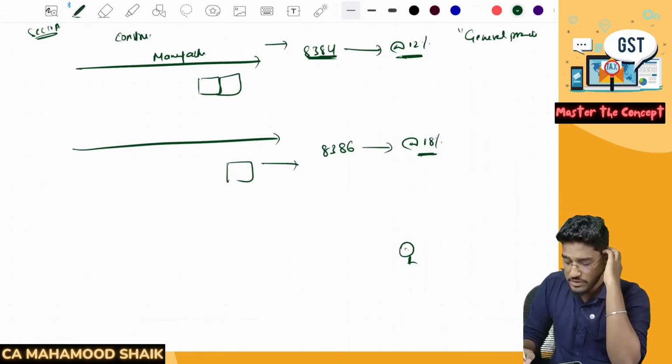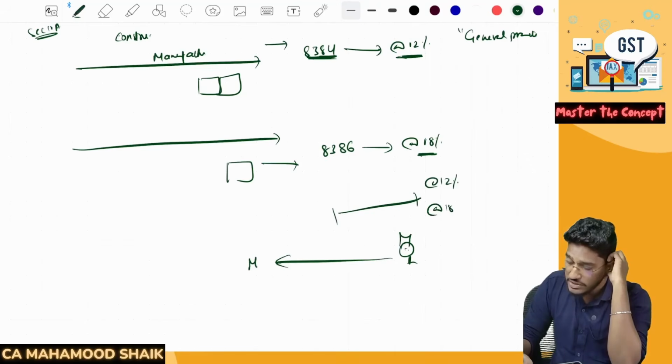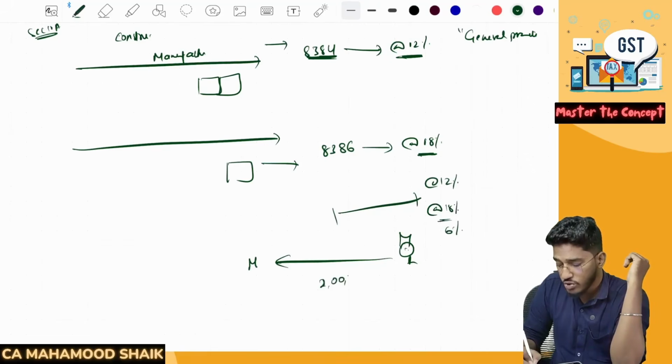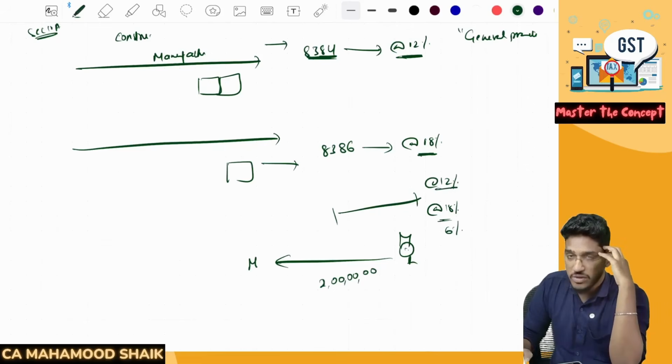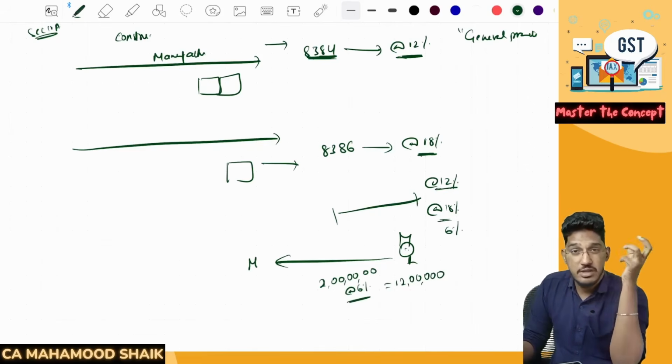Now, one proper officer, one GST officer has gone to that manufacturer and told, hey, from the last 2 years, you are manufacturing this product and you are only collecting 12% of the GST. Actual rate of GST is 18%. You have short paid 6% of the GST. In the last 2 years, you have made 2 crores worth of turnover. So on that 2 crores, you have paid only 12% of GST, but the actual rate is 18%. That difference 6% you pay it now. 12 lakh rupees you have to pay it now. Now this also will become troublesome for many